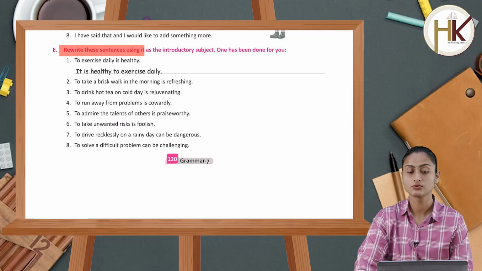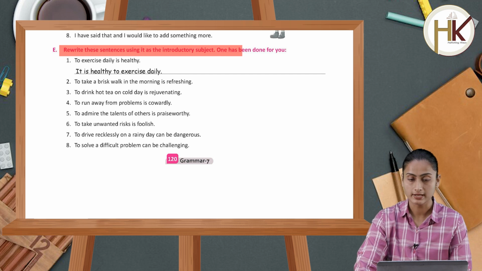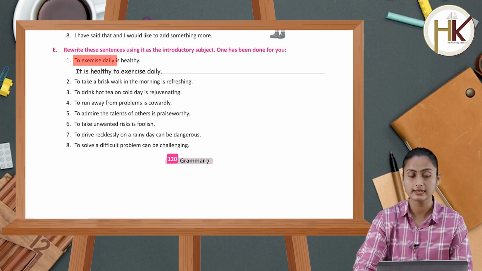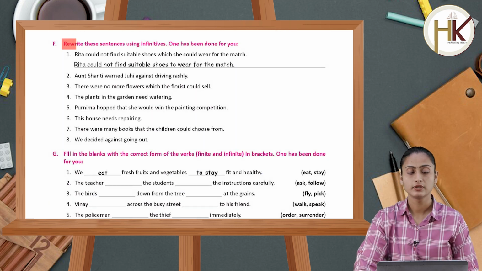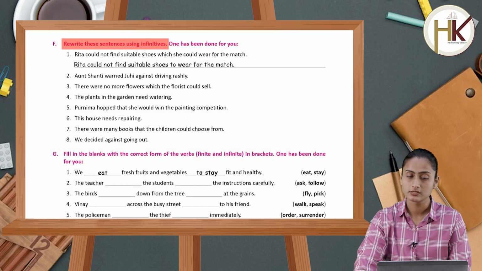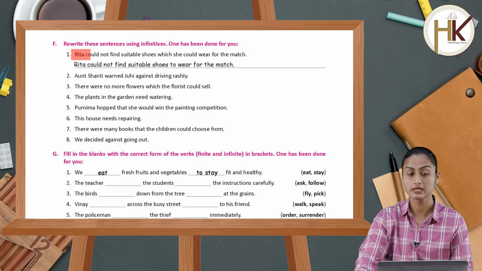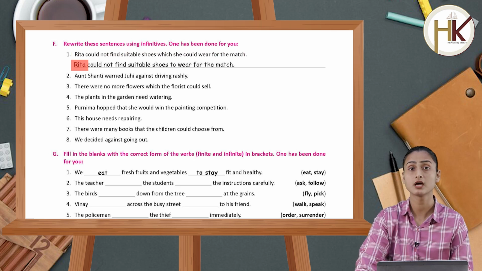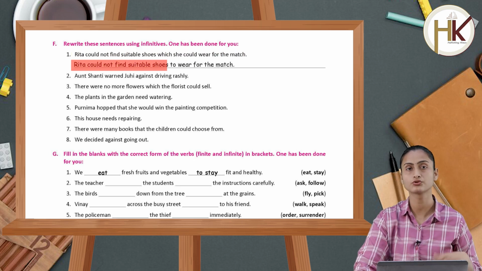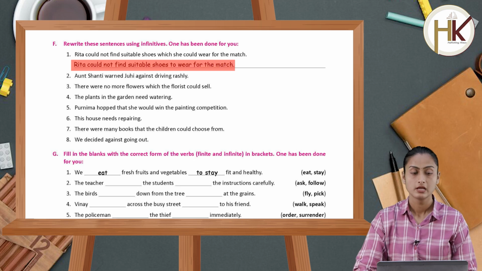Rewrite these sentences using "it" as introductory subject. One has been done for you. To exercise daily is healthy. It is healthy to exercise daily. Rewrite these sentences using infinitives. One has been done for you. Rita could not find suitable shoes which she could wear for the match. Rita could not find suitable shoes to wear for the match.